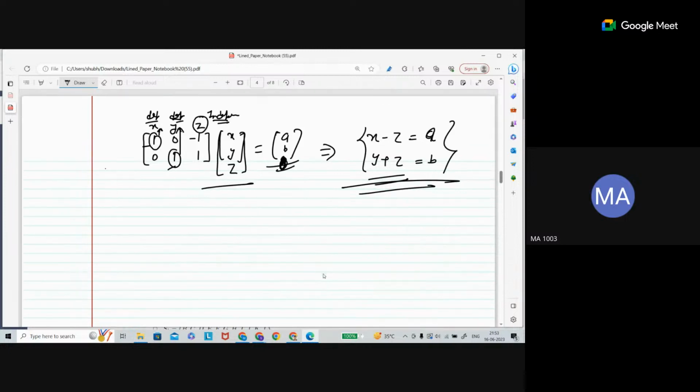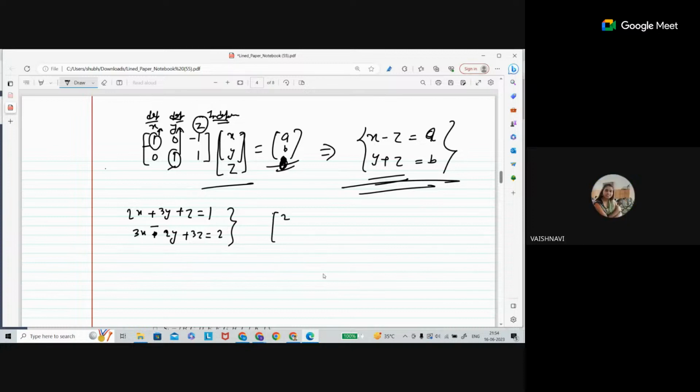Suppose you have a system of linear equations: 2x plus 3y plus z is equal to 1, and 3x minus 2y plus 3z is equal to 2. Suppose you have this system, and the question I ask is which one is going to be the dependent variable and which one is going to be your independent variable. Can you tell me? What is the process you will follow? You will first convert it into a matrix.